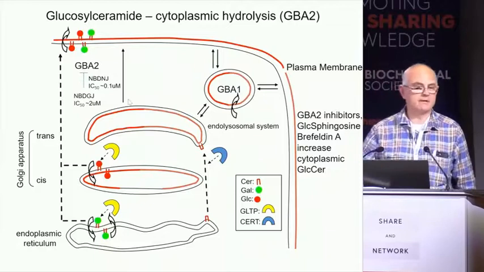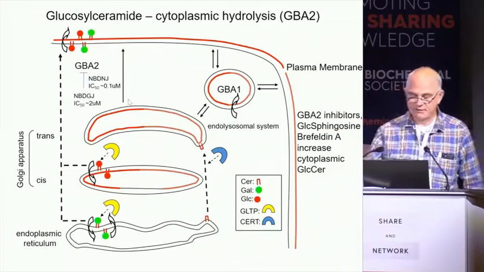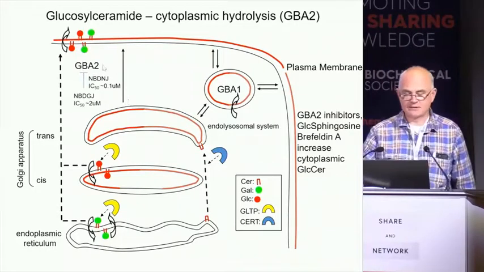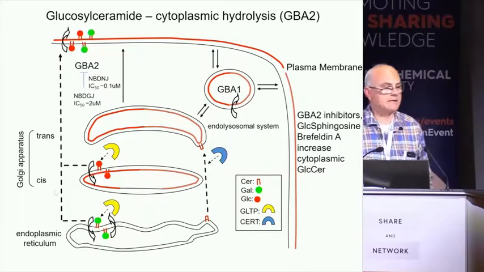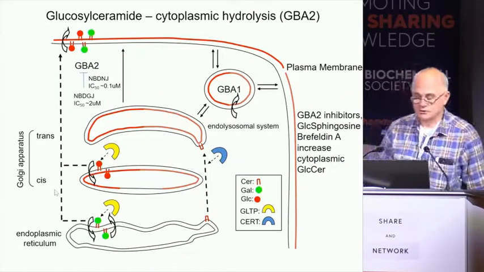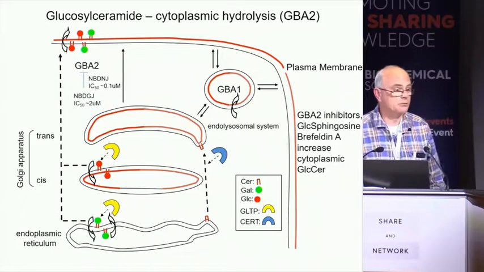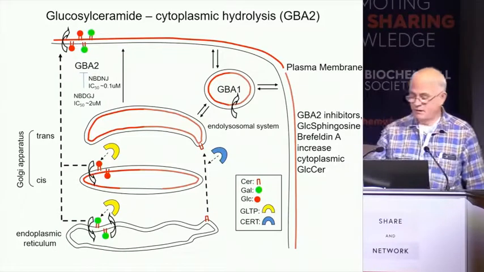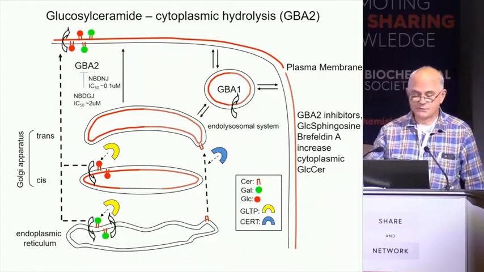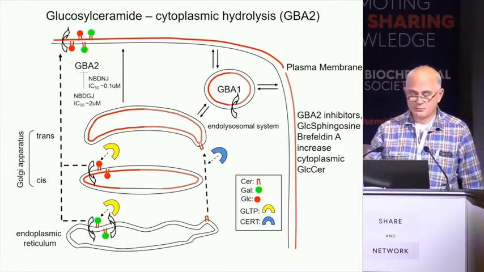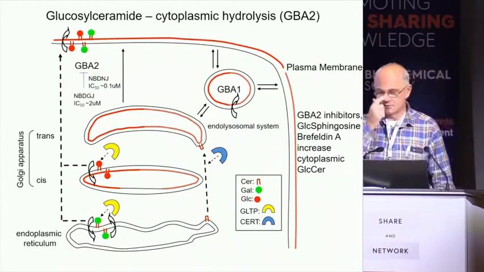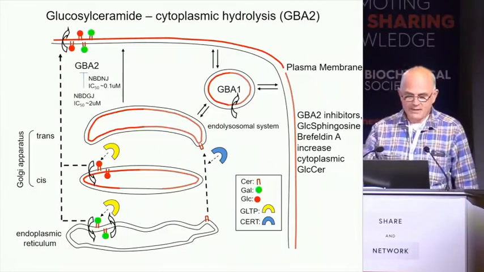This pool is under-recognized. We can't actually measure it directly, but we can modulate it. We can increase it by adding GBA2 inhibitors. We can also do it by adding brefeldin A, which acts on a different target, COPI, to block ER to Golgi transport, which has a very high level of glucosylceramide synthesis. We can increase the levels of cytoplasmic glucosylceramide.